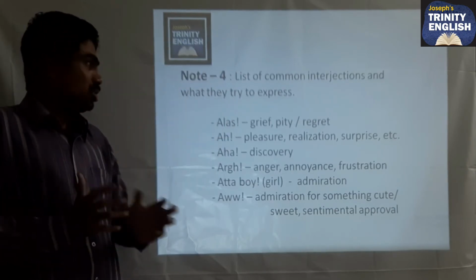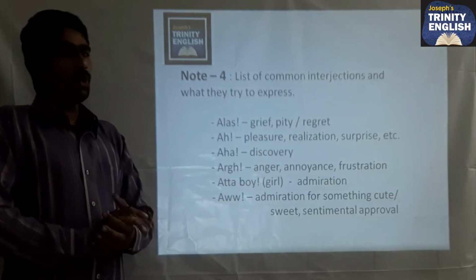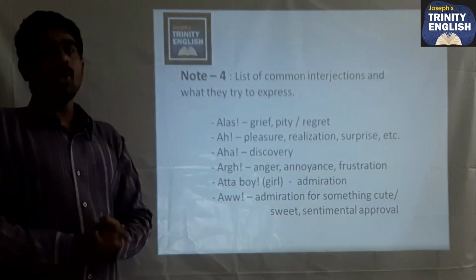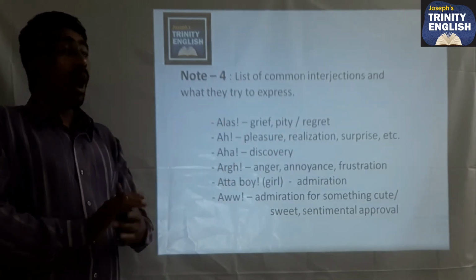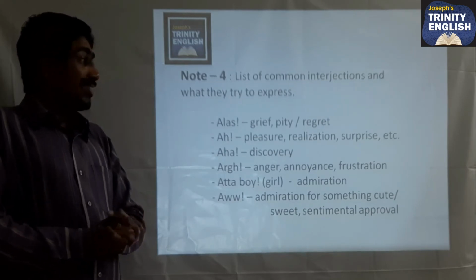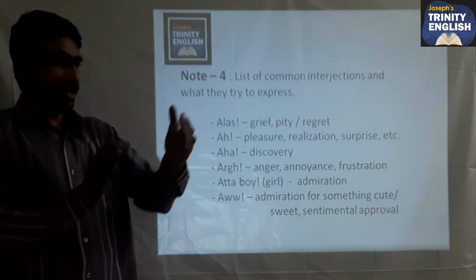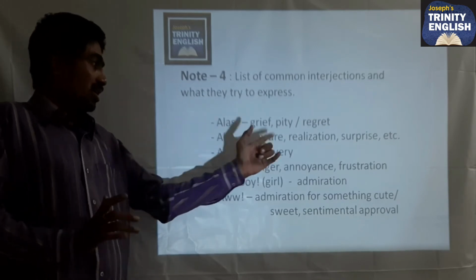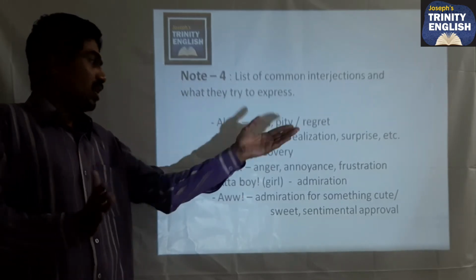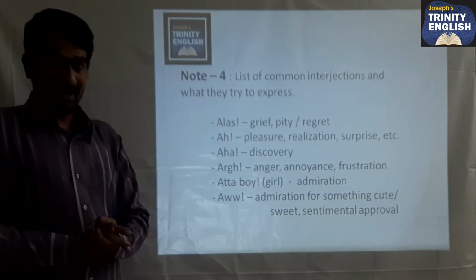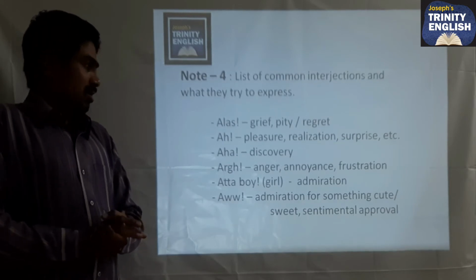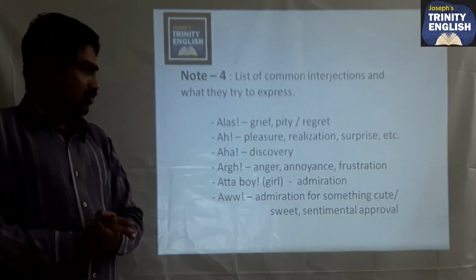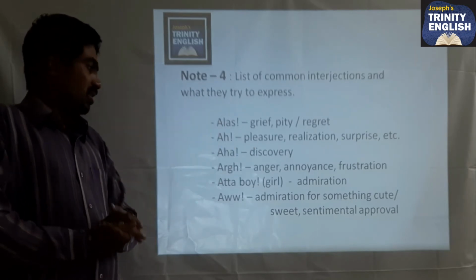Alas, whenever we use this one in order to express grief, pity or regret. Next one, ah: awe, pleasure, realization, surprise, etc. Aha is a feeling when you have a discovery. Argh: anger, annoyance, frustration and other feelings.